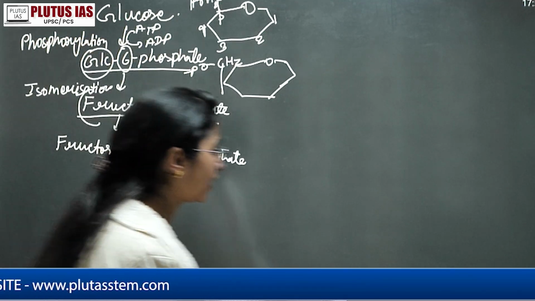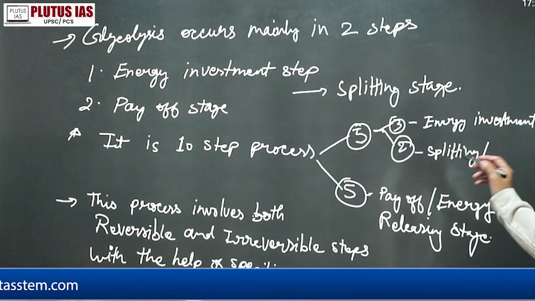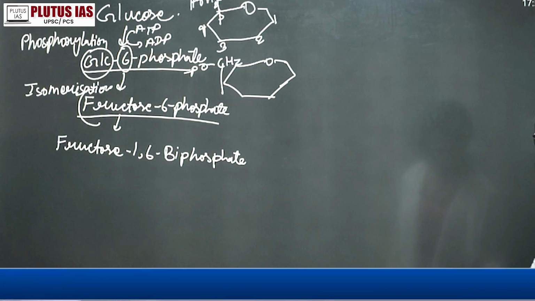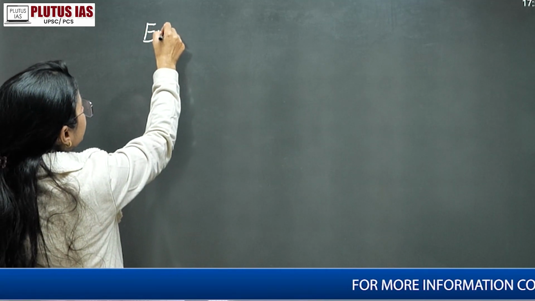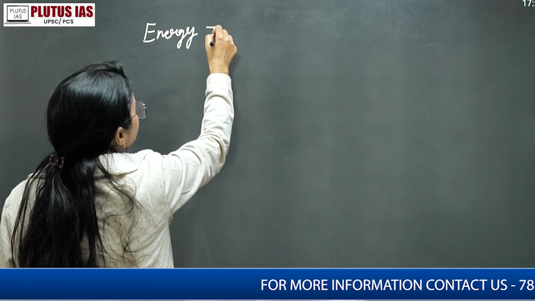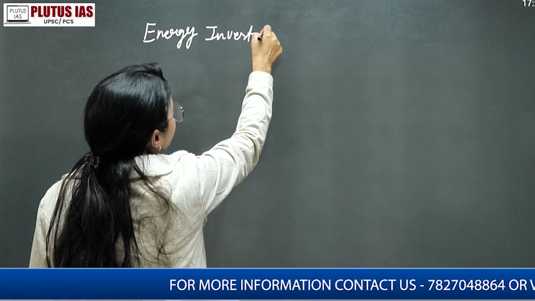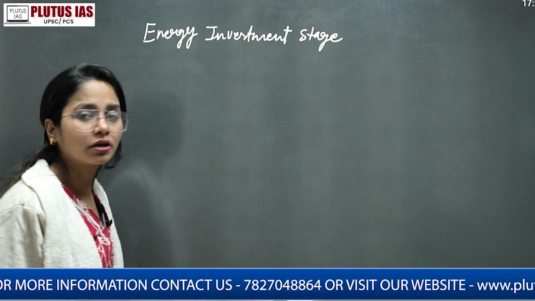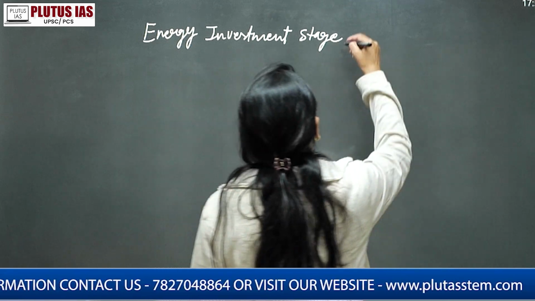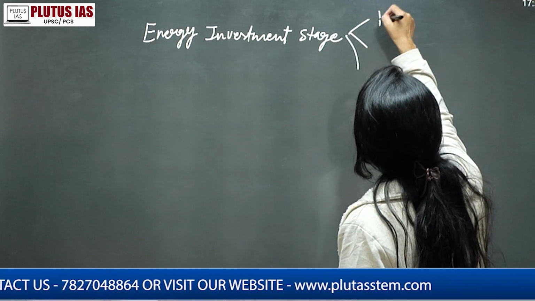So suppose that in the energy investment stage, if you want to write like this, the first is your energy investment stage. When you are writing even in your UPSC copy, in your optional paper, then what are the major 3 steps here? The first is a phosphorylation.